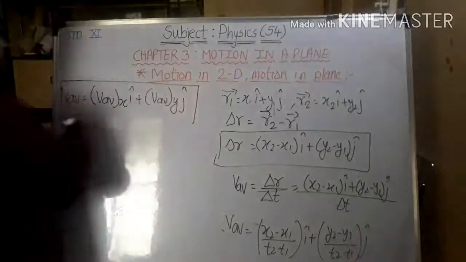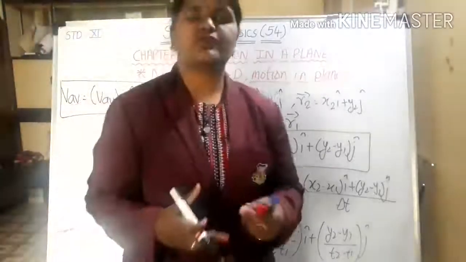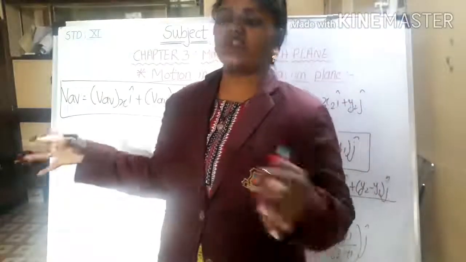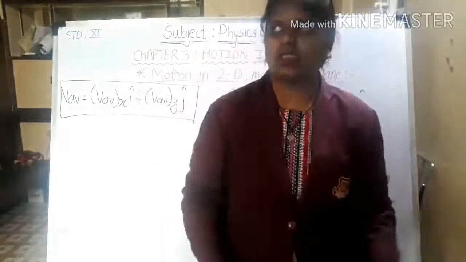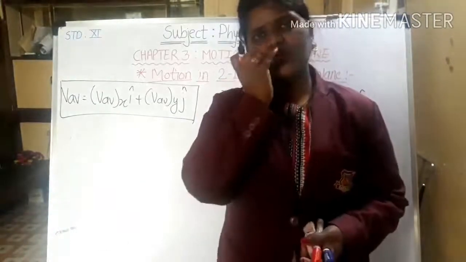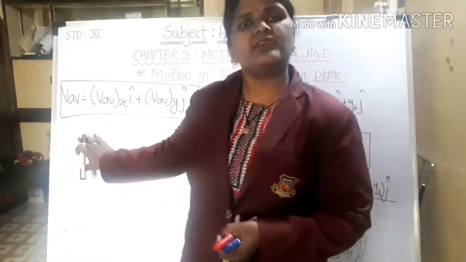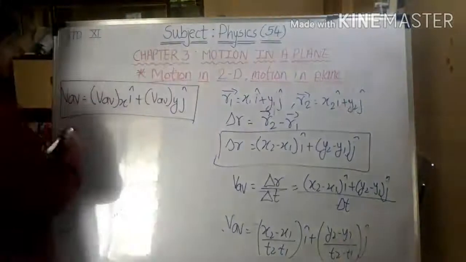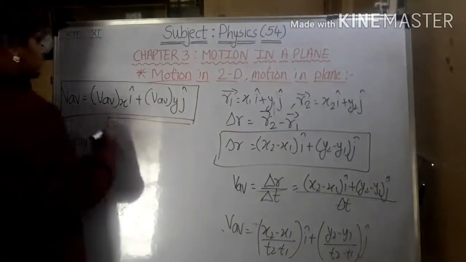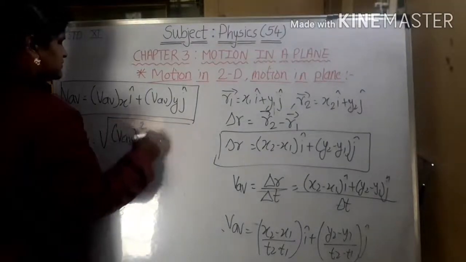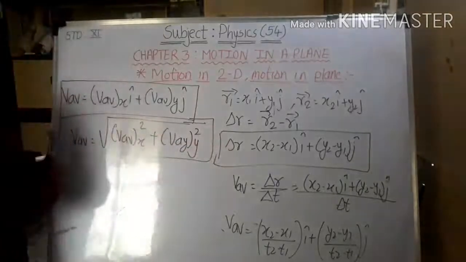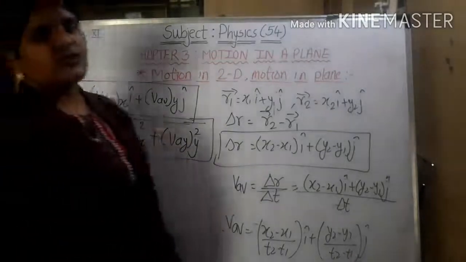Yes. Now we are getting this in terms of i and j, that is in terms of direction. If I want the number for this, what is the velocity? That means either it is 20 meter per second, 30 meter per second, 100 meter per second. To find that out, we can find the magnitude. Now how to find the magnitude? We can find the magnitude by taking the square root of this. We have already studied this. So in this way we will get the magnitude of velocity.